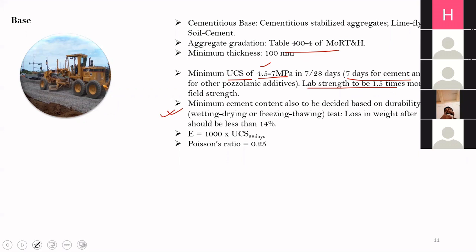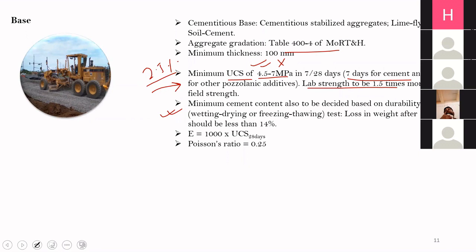Now, another important aspect which is typically ignored is the requirement of durability. Suppose you want to design a CTB. In the lab, you will start with, let us say, 1% cement. You will do the UCS. Suppose it is not satisfying this criterion after 7 days, you will increase the cement content to, let us say, 2% and so on. Suppose at 2.5% you are getting the required strength. So the optimum cement content for the cement treated base is 2.5%.